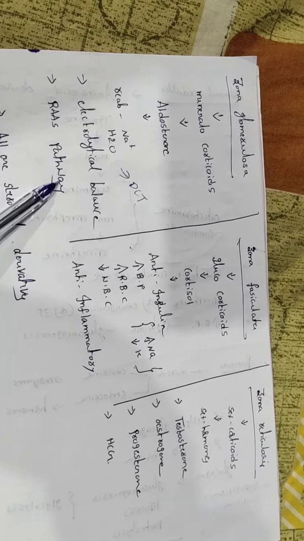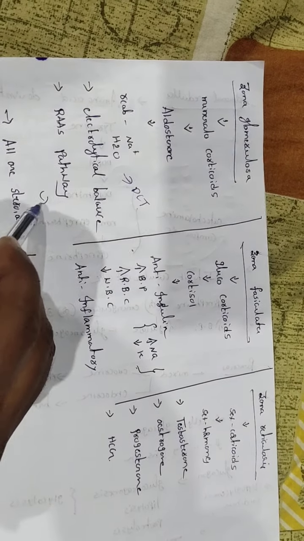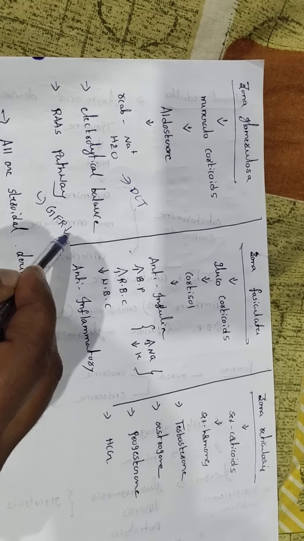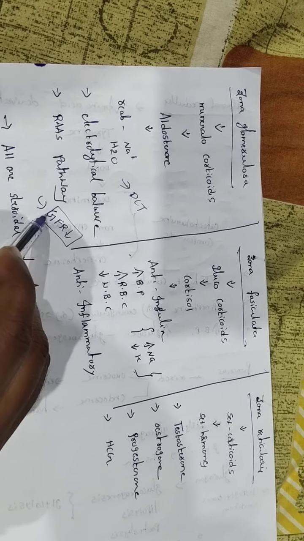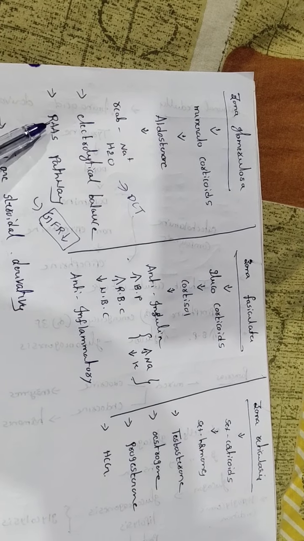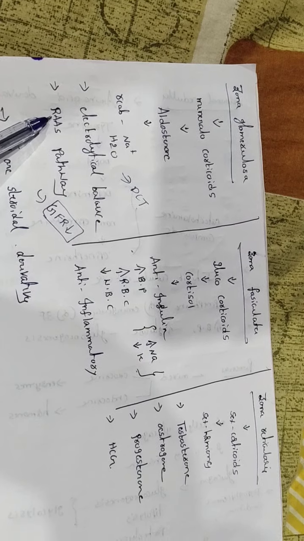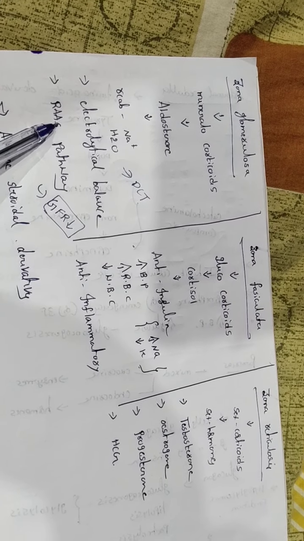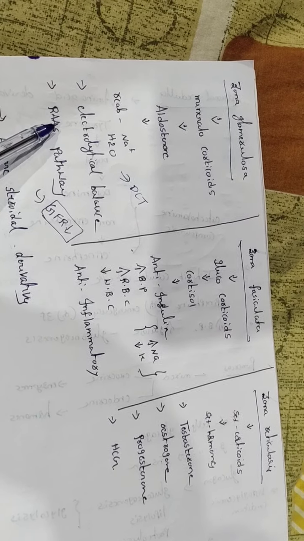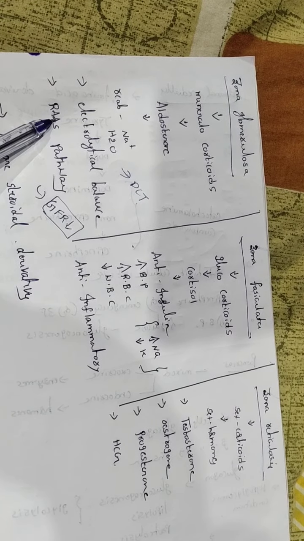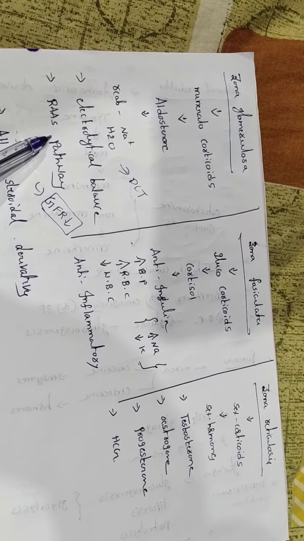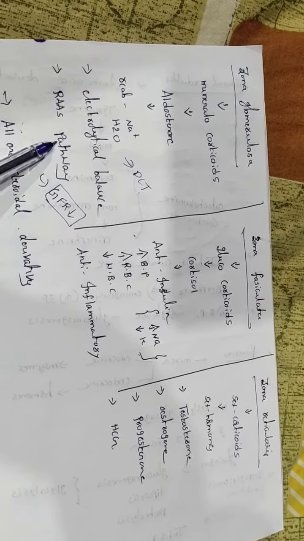At what time can this pathway be useful? When the glomerular filtration rate is low. At that time renin stimulates angiotensin. Angiotensin 1 is converted to angiotensin 2 by the angiotensin converting enzyme. That's why aldosterone causes reabsorption of sodium, and the blood pressure increases. I already said about this one.